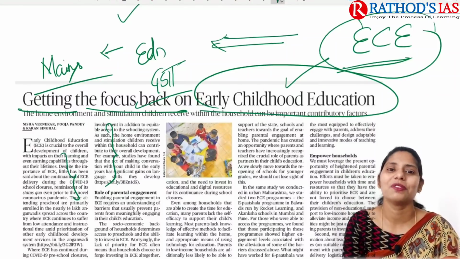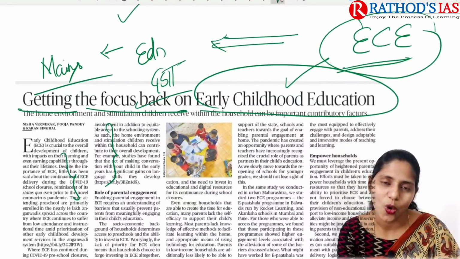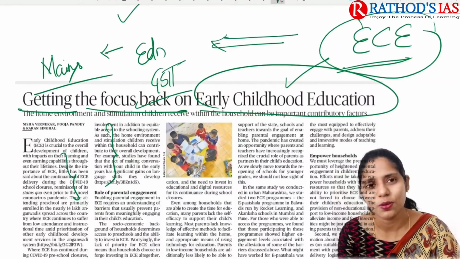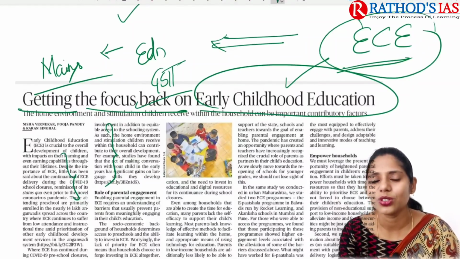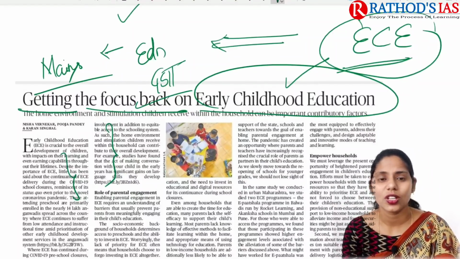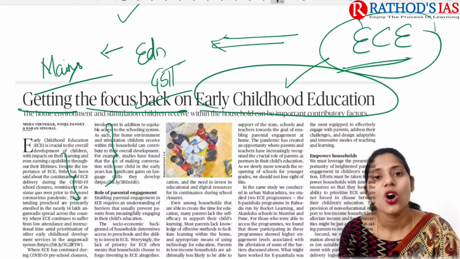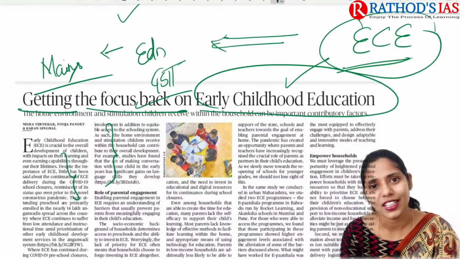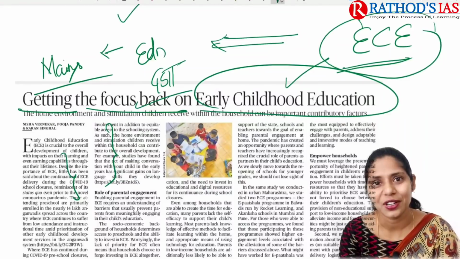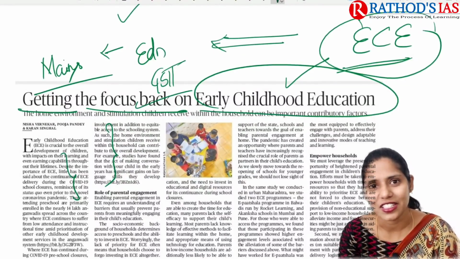One question I want to ask before we start discussing this topic: if you have children at home, for example, one child is in 10th class or plus 2, and one child has not even gone to school and is 3 to 4 years old, for which child's education will you give priority? Your kid who is 3 to 4 years old, or your elder child in 10th class or plus 2? Obviously you will give priority to the elder child, not the younger one. The same thing is said in this article. It is a reality actually.